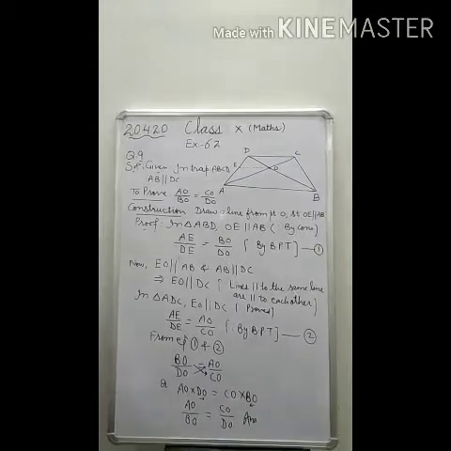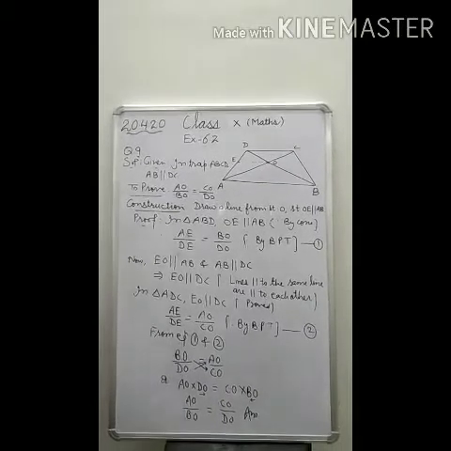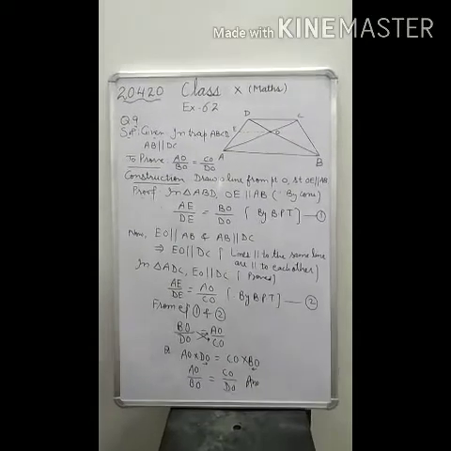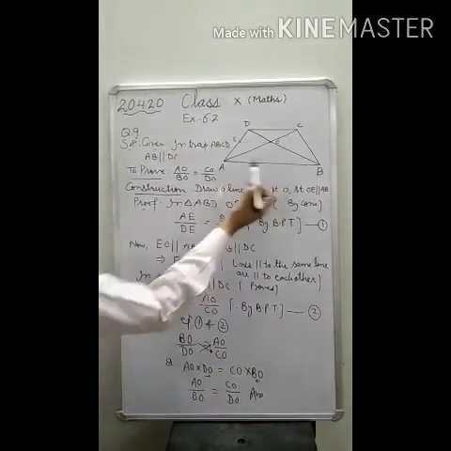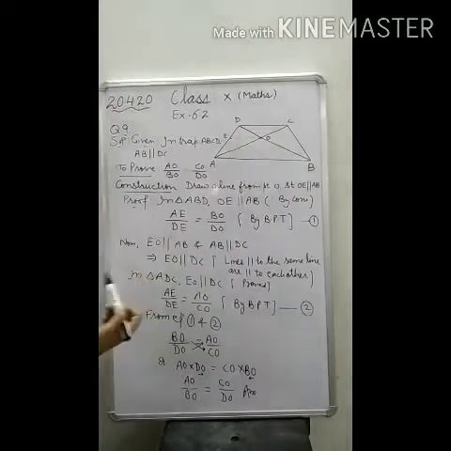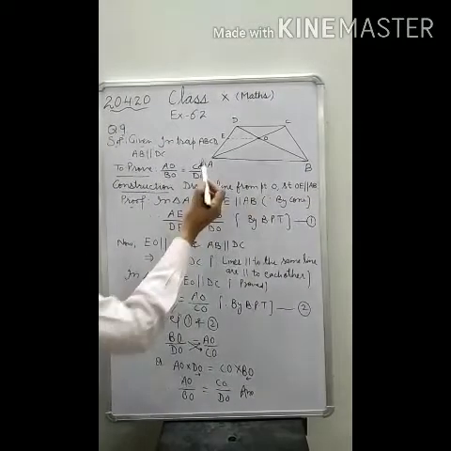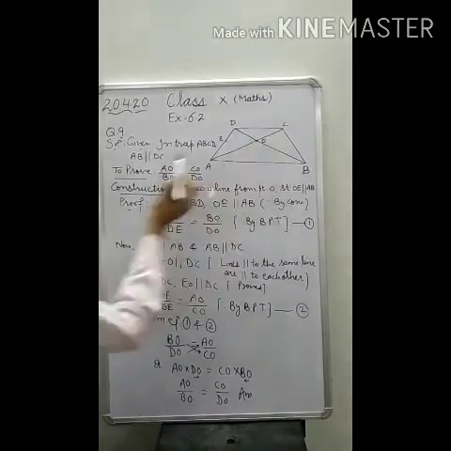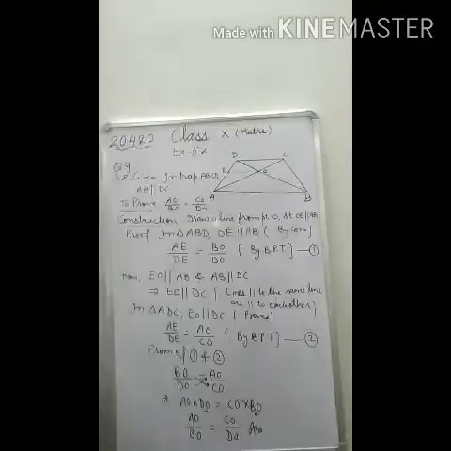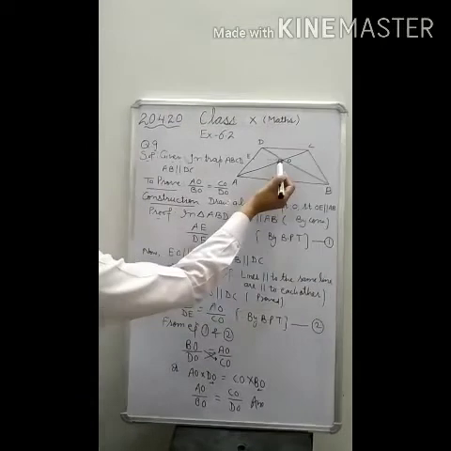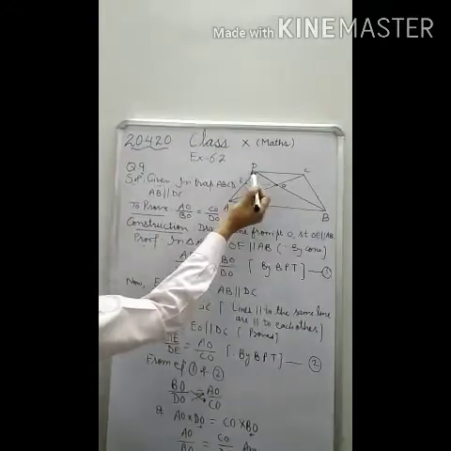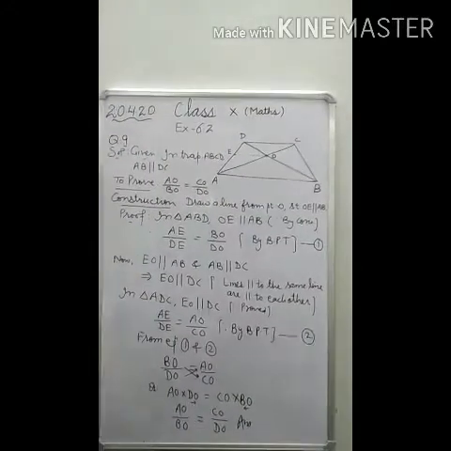This is the answer of question number 9. Let us again revise this question. Here in this question, we have given the trapezium ABCD, and in this trapezium, this line AB is parallel to DC. This thing is given. Here we have to prove that AO by BO is equal to CO by DO. This thing we have to prove.